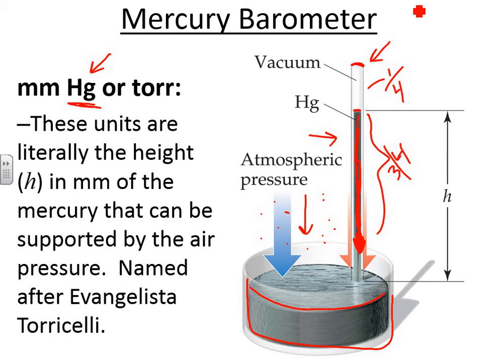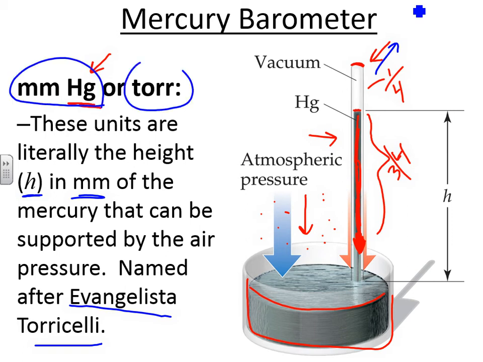So literally, atmospheric pressure was defined as the height in millimeters of mercury that can be supported by the air pressure. And again, mercury is used because you have to have a very heavy liquid in order for this to happen. You technically could use water, but your tube has to be extremely, extremely tall. And that's the idea. And this is named after Evangelista Torricelli, Italian chemist of yesteryear. And that's really where millimeters of mercury come from. Usually torr is used just short, and we're going to use this a lot.